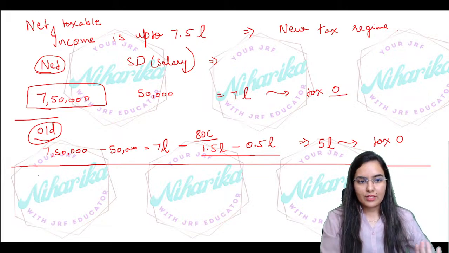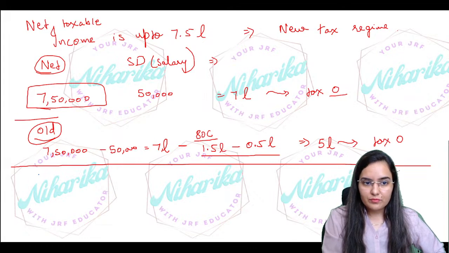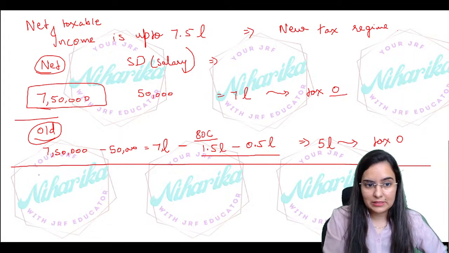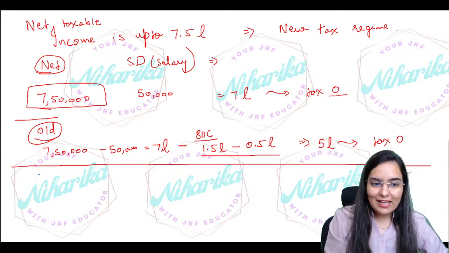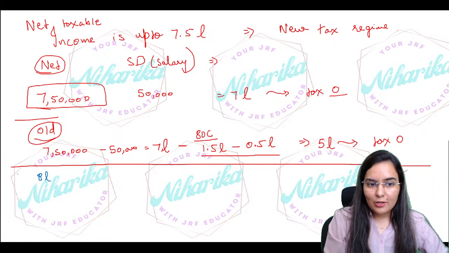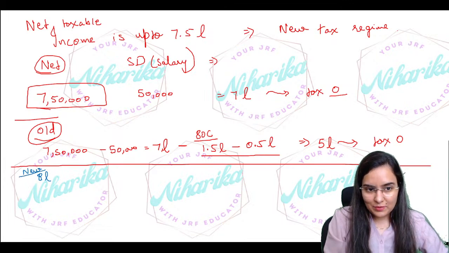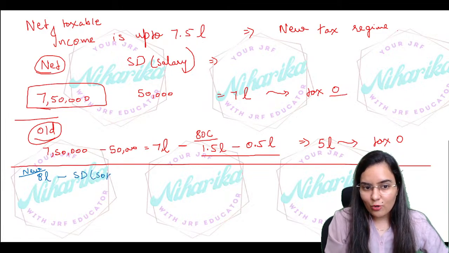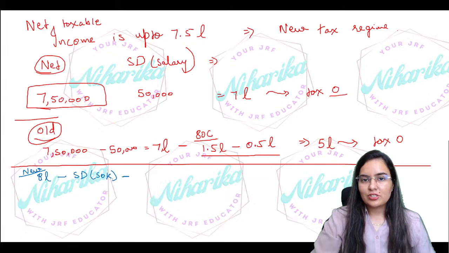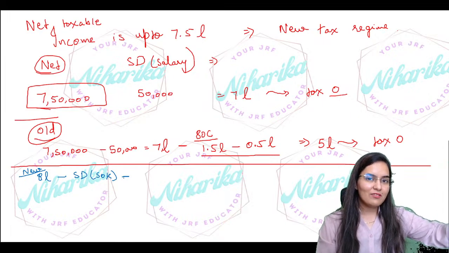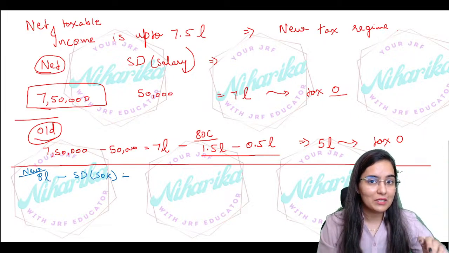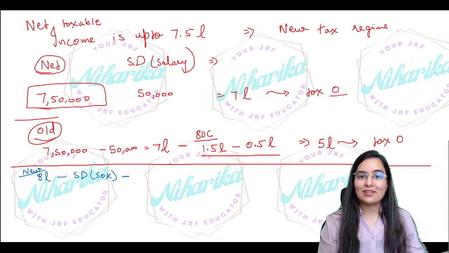Example, if you take your total income, not net taxable, your total income as 8 lakh. Now as per the new tax regime, if you take 8 lakh, your standard deduction will be 50,000, and then other deductions which are very rare. I hope you remember under section 115BAC that there were very few deductions available under the new tax regime.